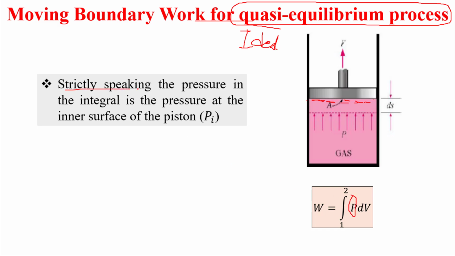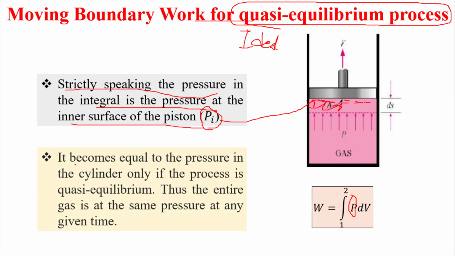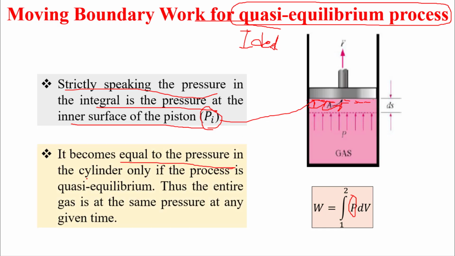Strictly speaking, the pressure in the integral is the pressure at the inner surface of the piston, and this pressure at each point remains the same. So it becomes equal to the pressure in the cylinder only if the process is quasi-equilibrium. Thus, the entire gas is at the same pressure at any given time. So we always assume it is a quasi-equilibrium process.